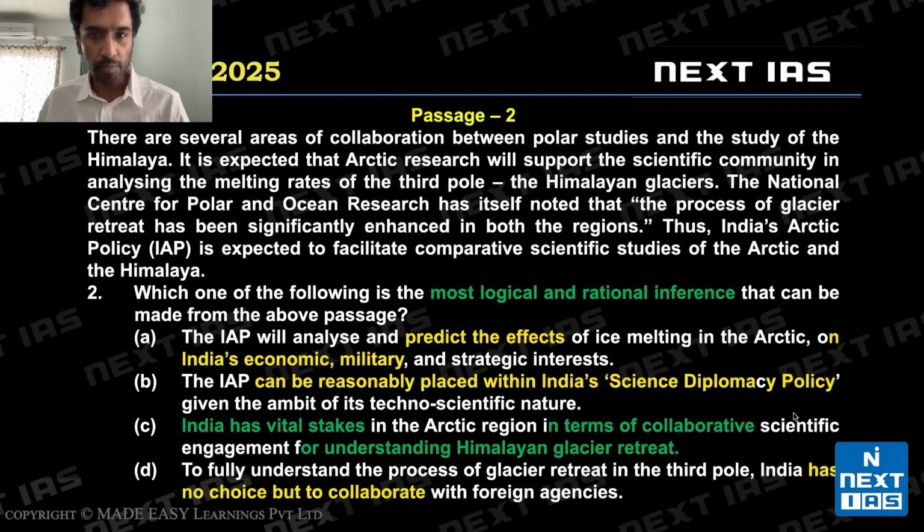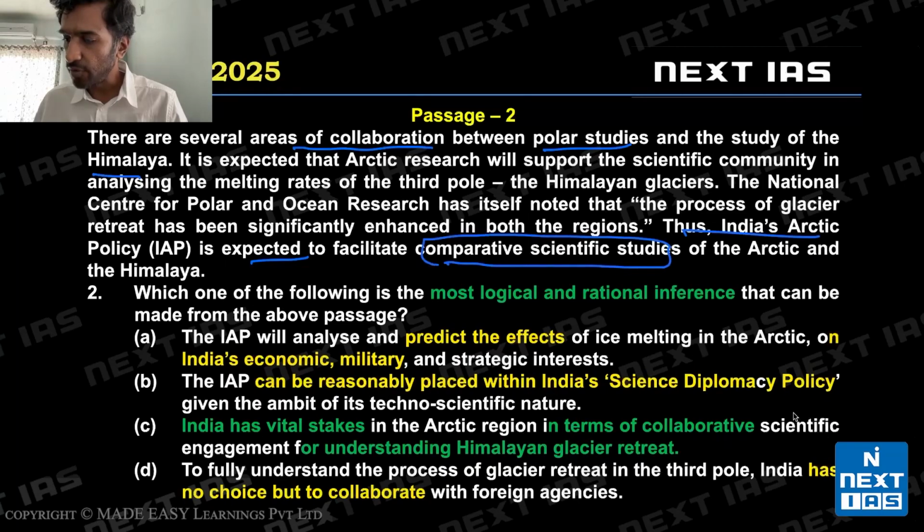Let's look at question number 2. Question number 2 is looking for inferences. Here, the main point is that there is some area of collaboration between polar studies and the Himalayas and how this is beneficial for India. Thus, India's Arctic policy is expected to facilitate comparative scientific studies. So, India is expected to do some comparative scientific studies that will help its analysis of the Himalayas, but using polar studies. All right. So we are looking for inferences.